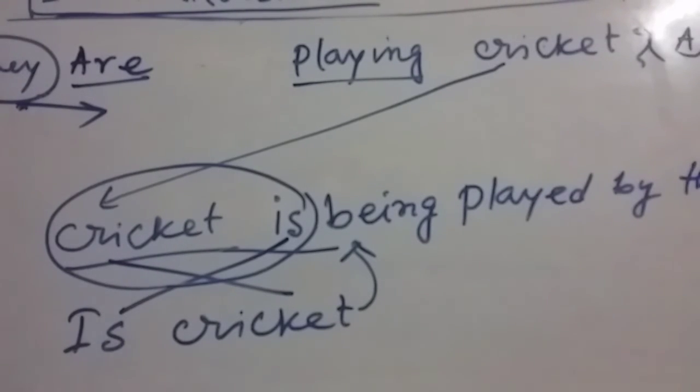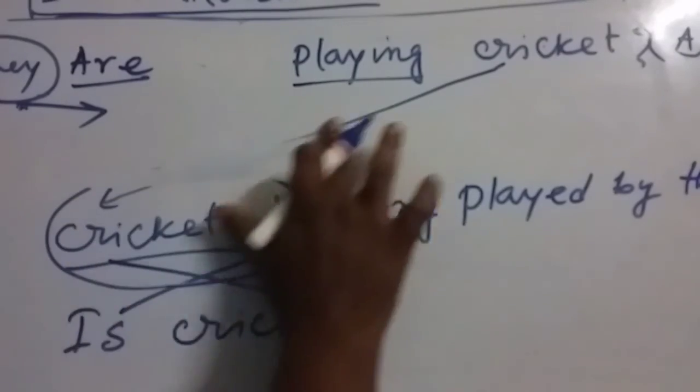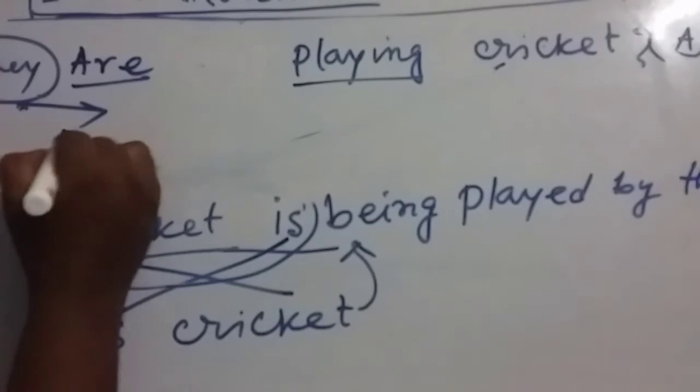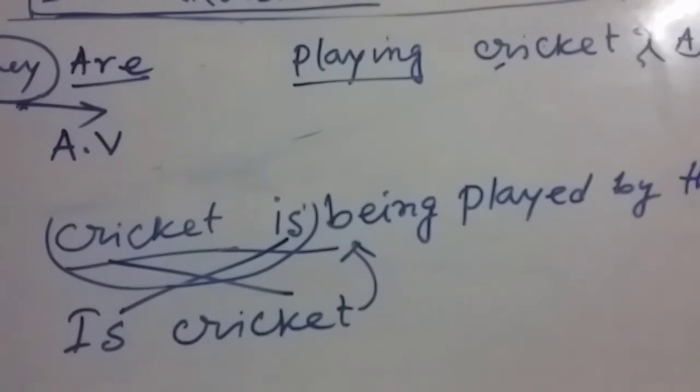Actually, my dear friends, first of all we have to use the auxiliary verb. In question form, always we have to use the auxiliary form. And you know, this passive sentence is also an interrogative sentence.